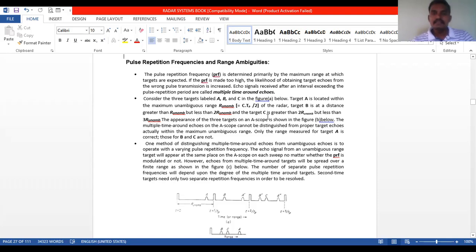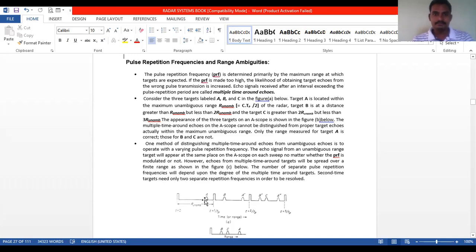And the target C is greater than 2R unambiguous, but it is less than 3R unambiguous.